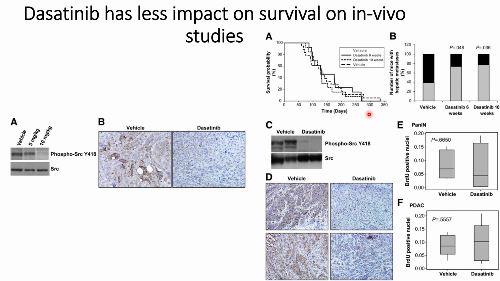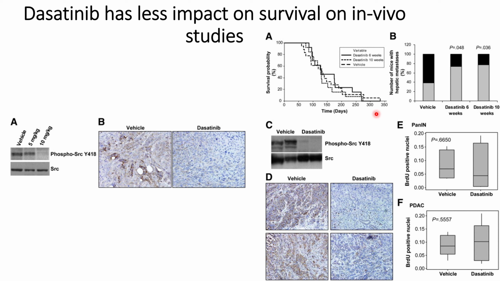They validated the reason for the reduced metastasis using Western blot, showing that the phosphorylation, or activated SRC, is low in the case where dasatinib is used compared to the vehicle case. So that could be the reason why there is reduced metastasis in those mice models.